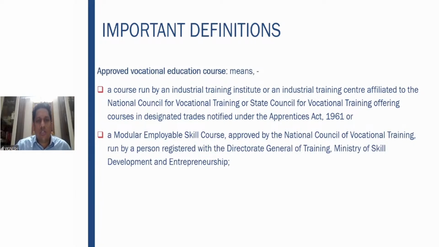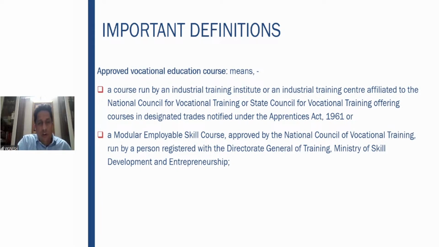Approved vocational course is another definition. Just go through this definition. Let's not try to understand what exactly it means and go very deep. Why is this definition important for us? Educational institutions which give a qualification under an approved vocational education course. That is, the education course is approved by the government and it gives a qualification. There are some exemptions which are given. So what is an approved vocational education course?